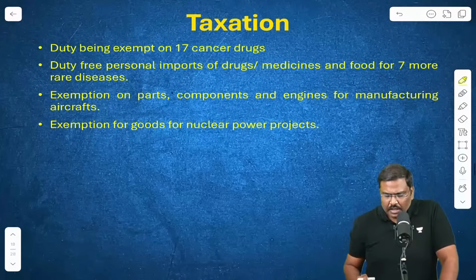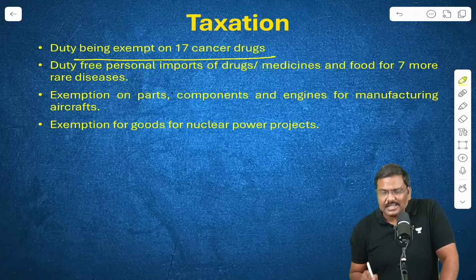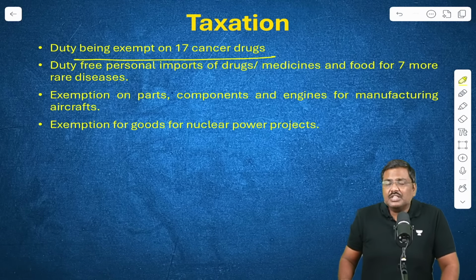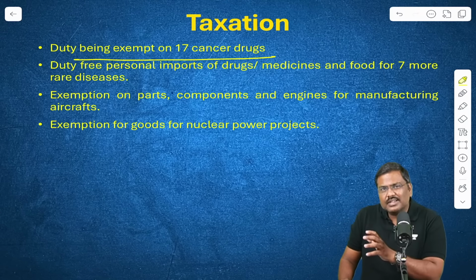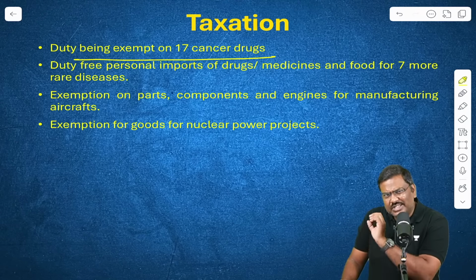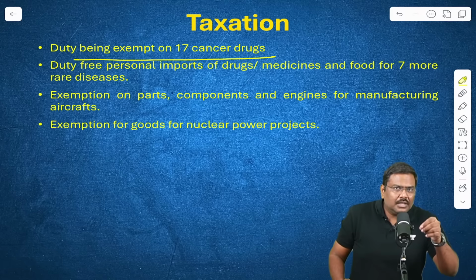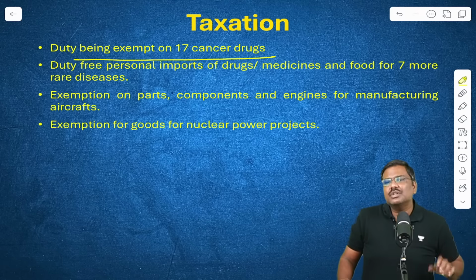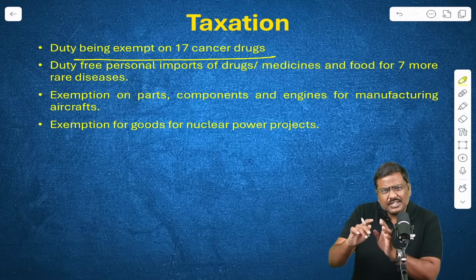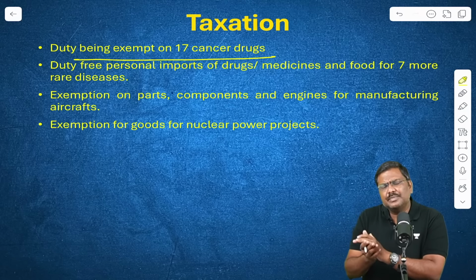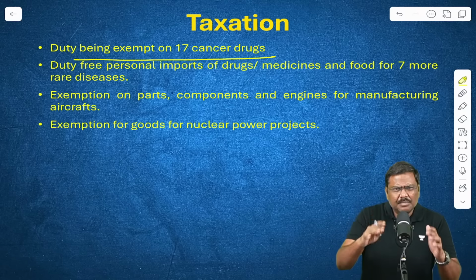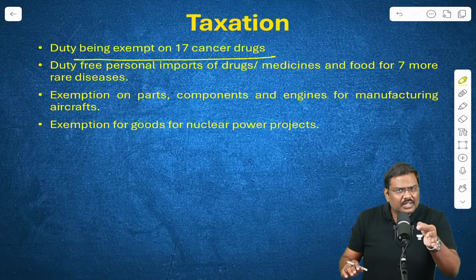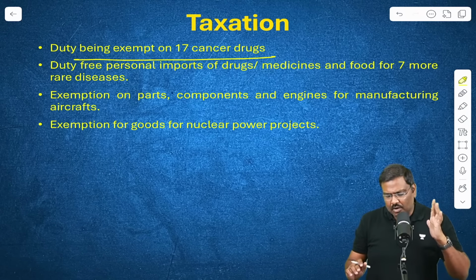Next one, duty will be exempted on cancer drugs as well. Many of these cancer drugs or the drugs which are very costly, which will be used for the treatment of certain diseases, the government of India has announced exemption on customs duty. And by the way, this is not the first time that the announcement has been done. Earlier also, similar customs duty exemption announcements have been done by the government.